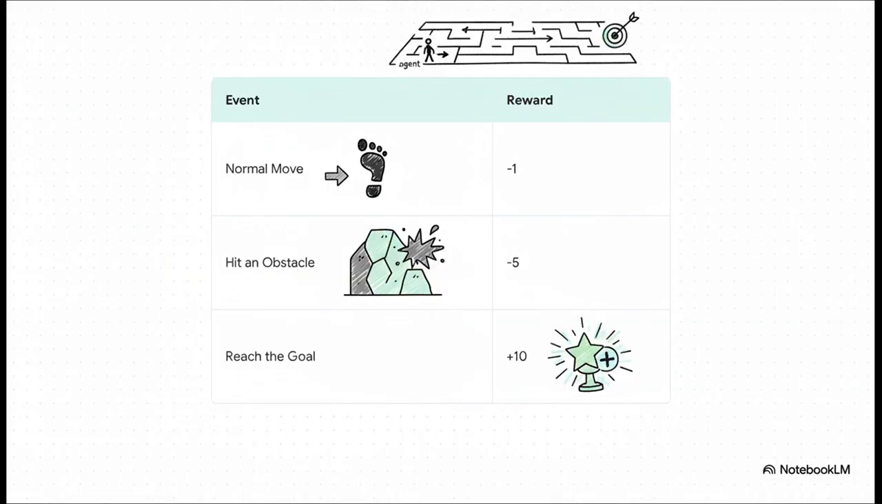But here's the crucial part. The agent doesn't know these rules ahead of time. It has to discover them. Every time it takes a normal step, it gets a tiny penalty, a -1, which encourages it to find the shortest path. Hitting a wall? That's a bigger penalty, -5. But reaching the goal, that's the jackpot, a massive +10 reward.